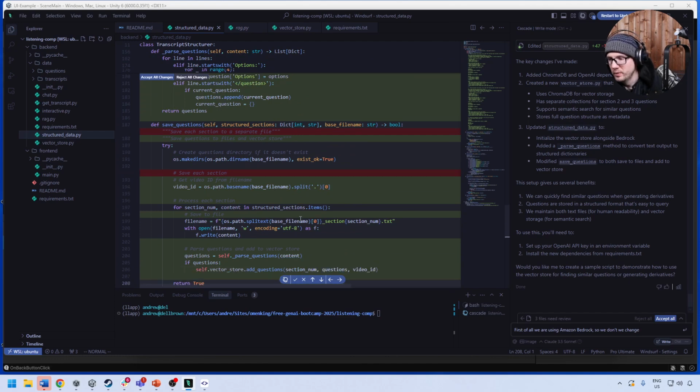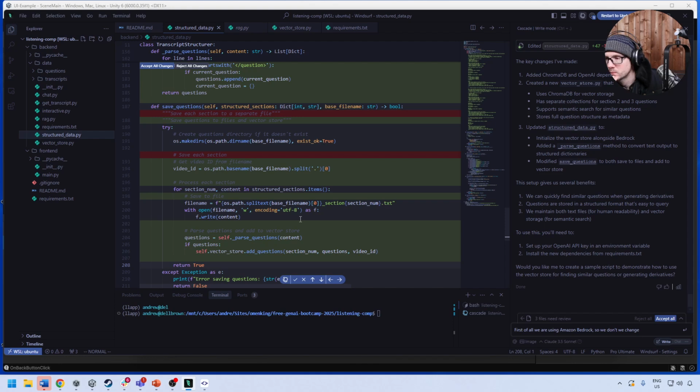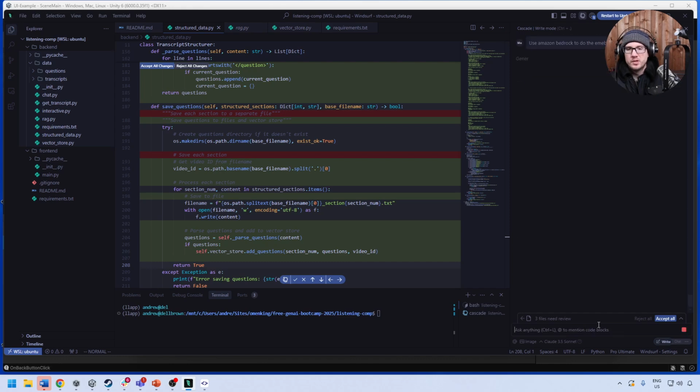Which is fine, I suppose, but I mean, maybe just say, use Amazon Bedrock to do the embeddings, not OpenAI, because then we'd have to use another one. I don't want to really mix things up.